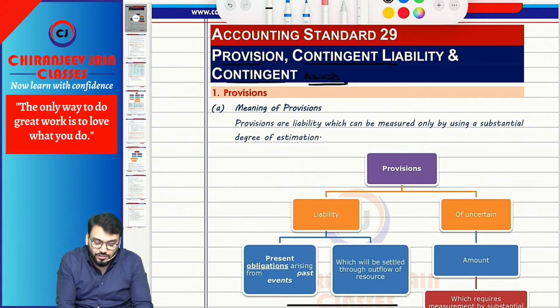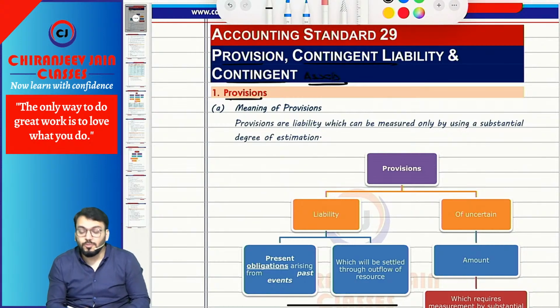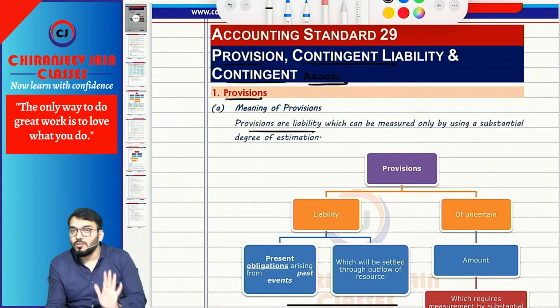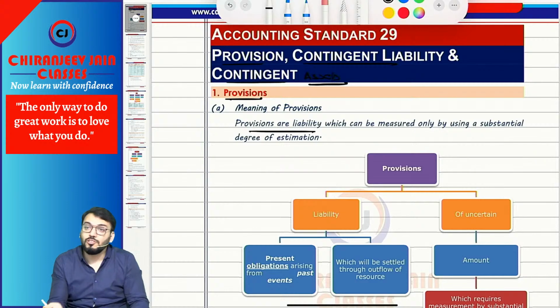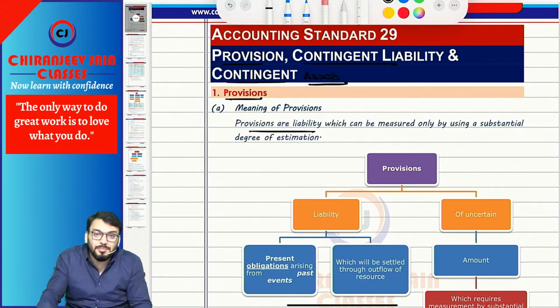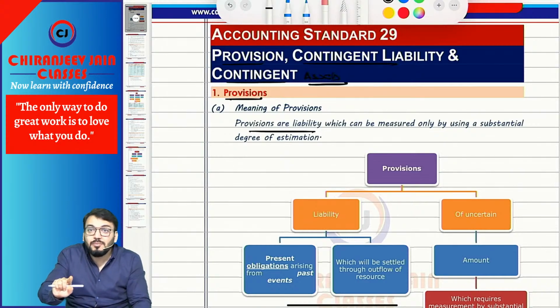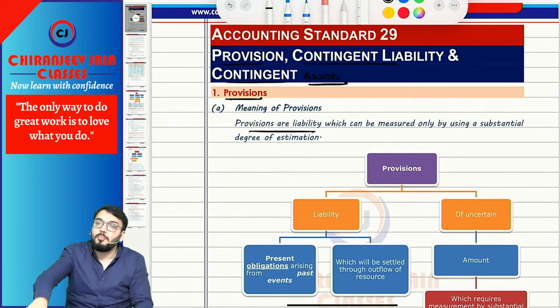So what do you mean by provision? Provisions are liabilities. Can I say provisions are liabilities, but all liabilities are not provisions? So which liabilities are not provisions? Those which do not require estimation. Any liability which requires estimation becomes a provision.